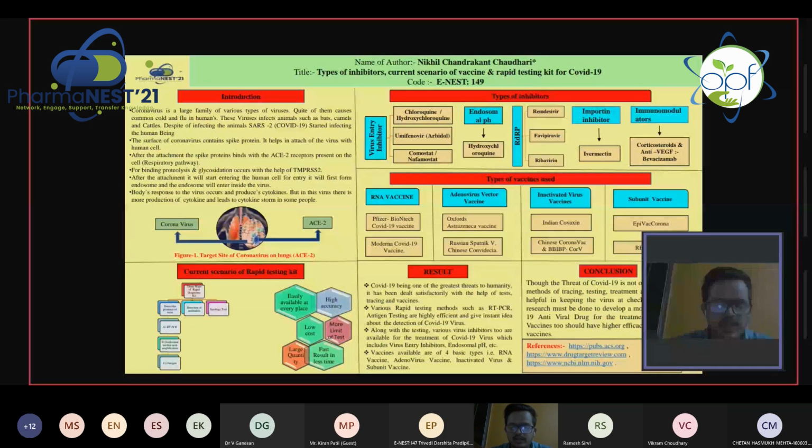Fifth, immunomodulators. These are used to decrease the cytokine storms. The immunomodulators are corticosteroids, IL-6 antagonists, that is sarilumab and tocilizumab, anti-VEGF, that is bevacizumab, and convalescent plasma. Now, I would like to explain types of vaccines. There are majorly 4 types of vaccines used: RNA vaccine, adenovirus vector vaccine, inactivated virus vaccine, and fourth, subunit vaccine. Now, I would like to elaborate the mechanism of the types of vaccine.